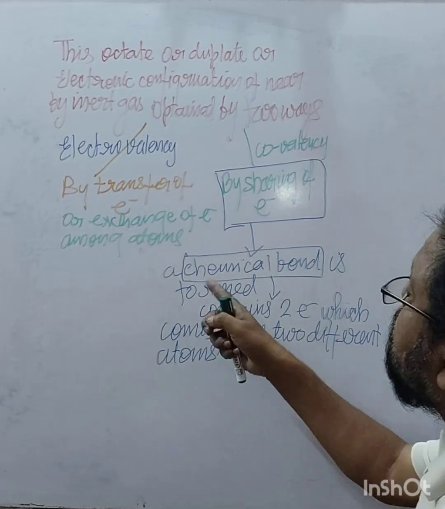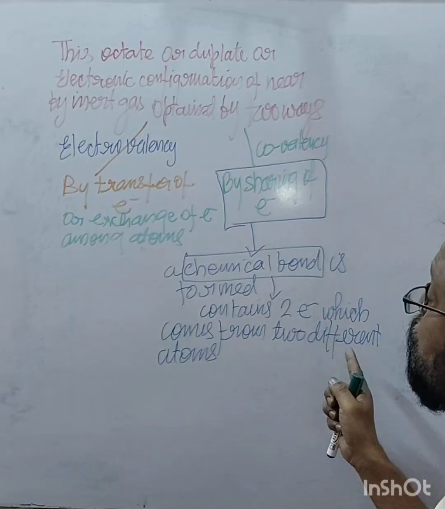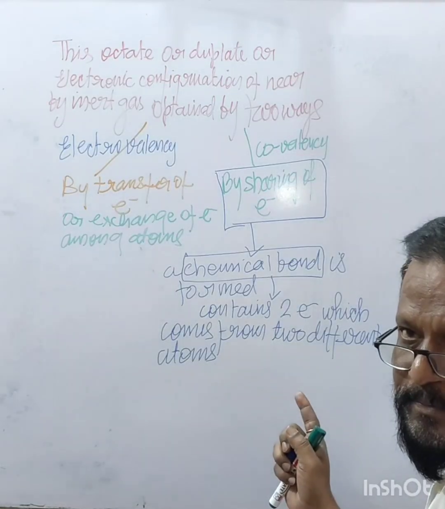A chemical bond is formed, and a chemical bond contains two electrons which come from two different atoms.